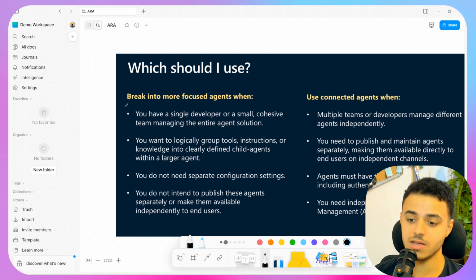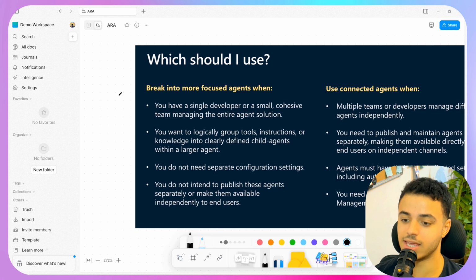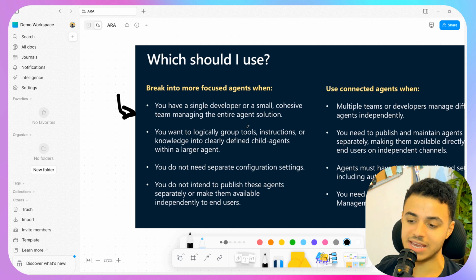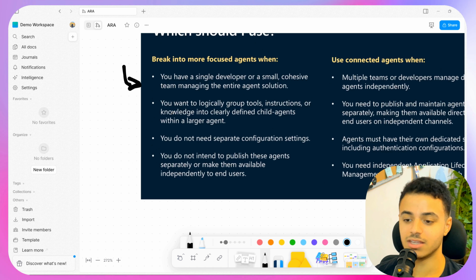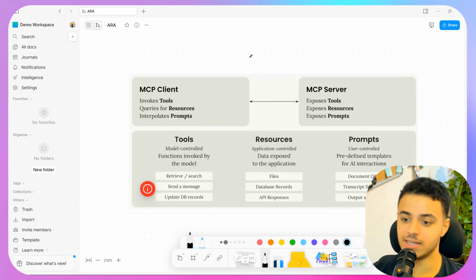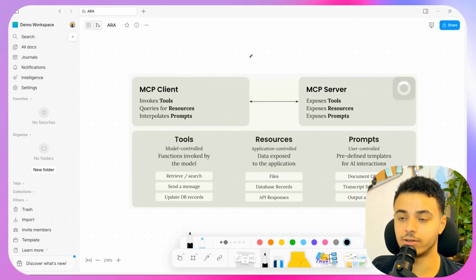Now we have two scenarios: break into more focused agents or use connected agents. And every scenario or every case is completely different. Now, if you have a single developer or a small team managing the entire agent solution, in this case, you can break down into more focused agents. And even if you want to logically group tools, I believe MCP is the best approach to connect different AI agents together in order to collaborate in doing specific tasks.